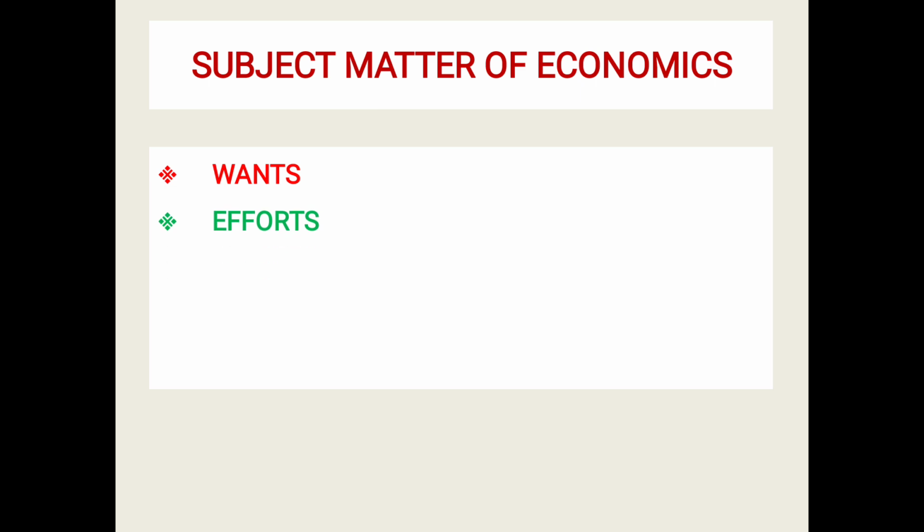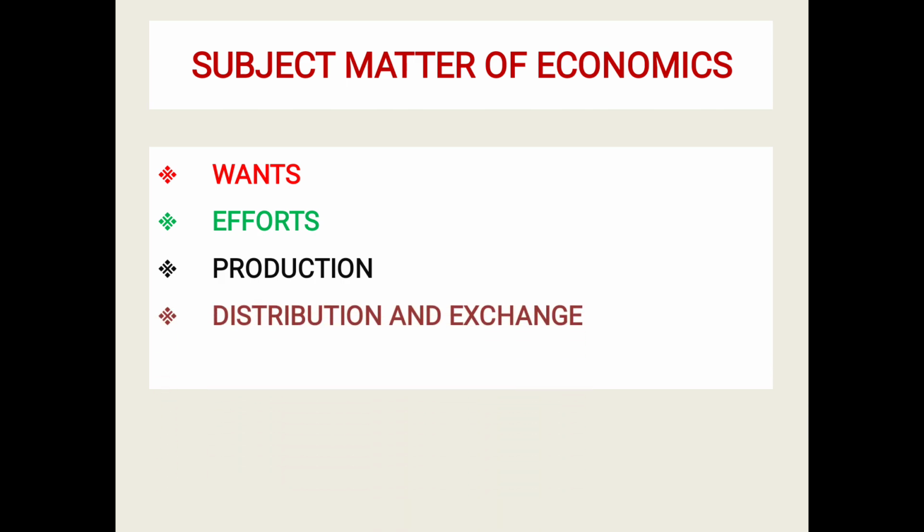So for that, what is he supposed to do? He has to put in efforts. What is the meaning of taking efforts? Something has to be produced when you take efforts. So, the next one is production. When production increases, automatically what happens? Distribution and exchange take place. And finally, the consumption takes place.